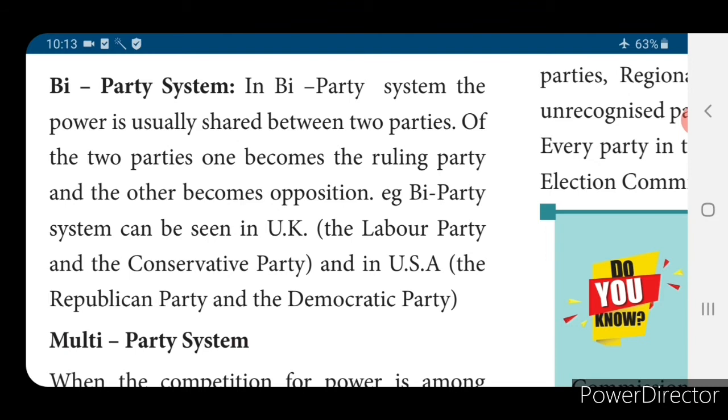Only two political parties will be involved in the election. This bi-party system exists in the UK, the Labour Party and Conservative Party, and in the USA, the Republican Party and Democratic Party.